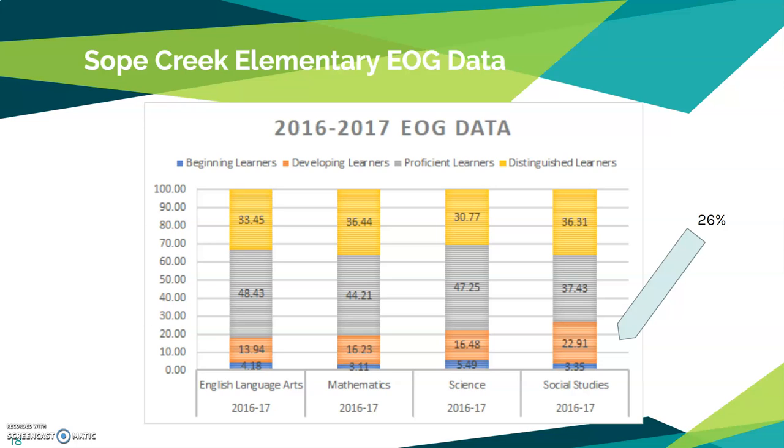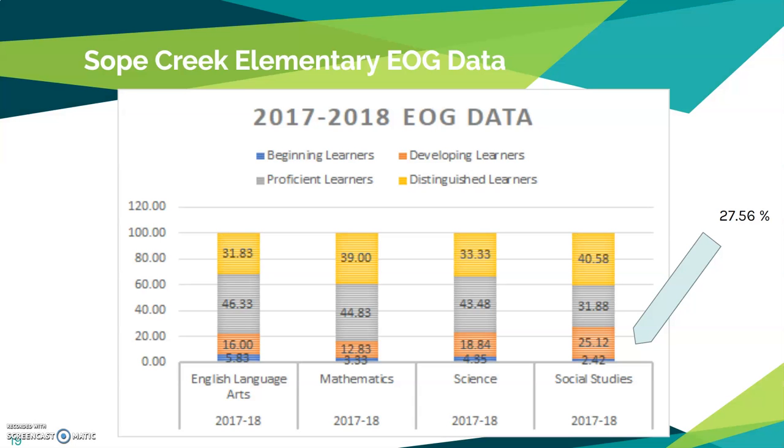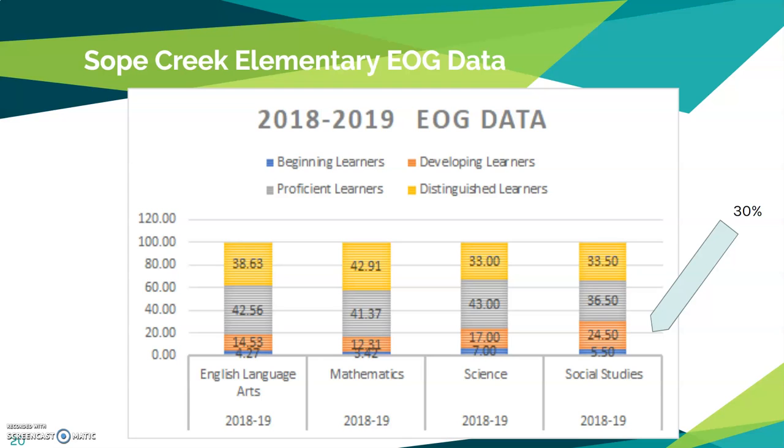So we have 2016 to 2017, 26% of learners within either beginning or developing. 2017 to 2018, there's 28% that are again beginning or developing. Then last, we have 30% for this last year of 2018 to 2019.